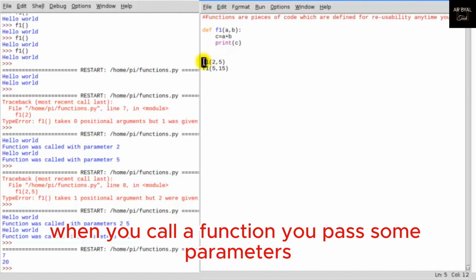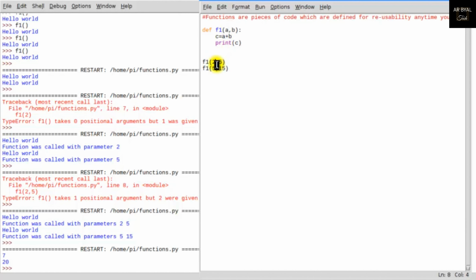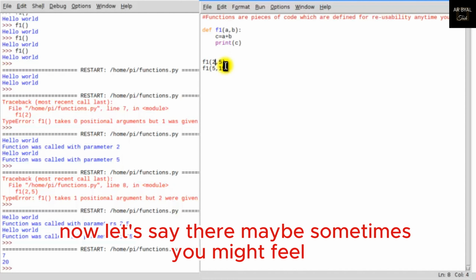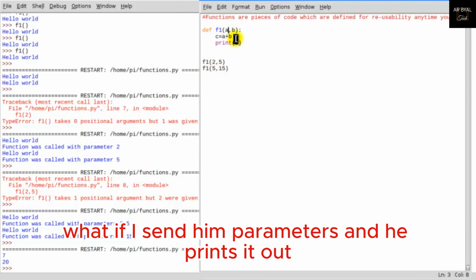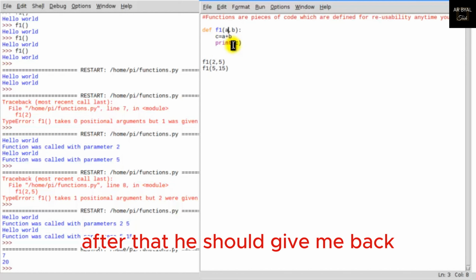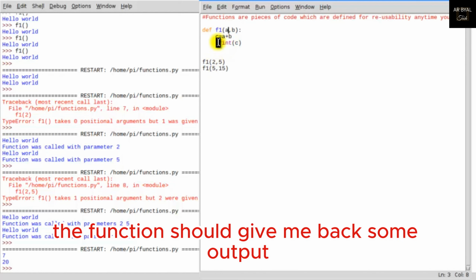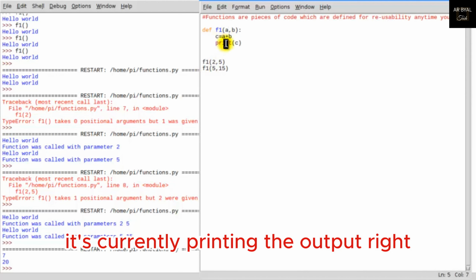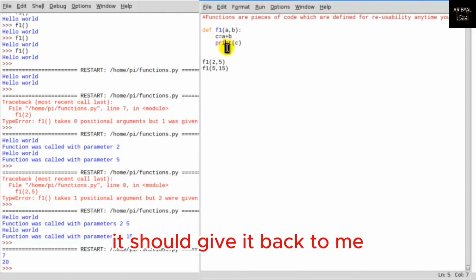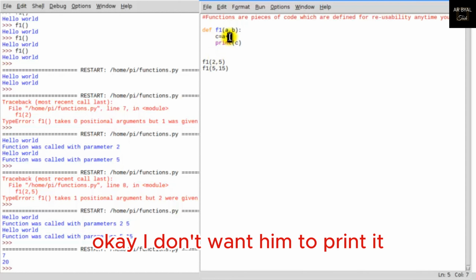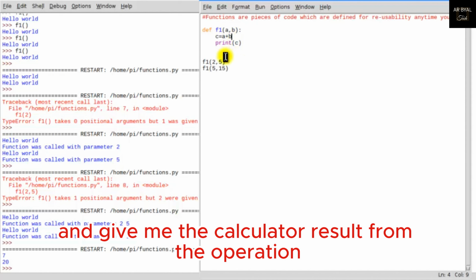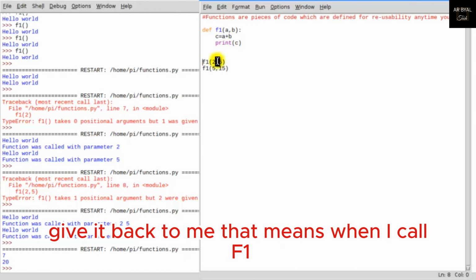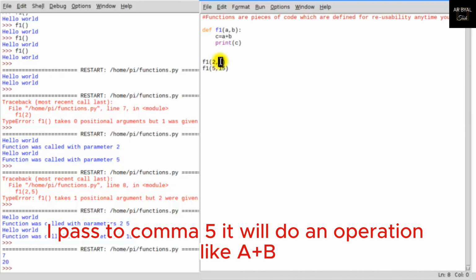Now, when you call a function, you pass some parameters. Now let's say sometimes you might feel, what if I send him parameters and he prints it out? After that, the function should give me back some output. It's currently printing the output, right? No, instead of printing the output, it should give it back to me. I don't want him to print it. I just want him to do a particular operation and give me the calculated result from the operation, give it back to me. That means when I call F1, I pass 2, 5.